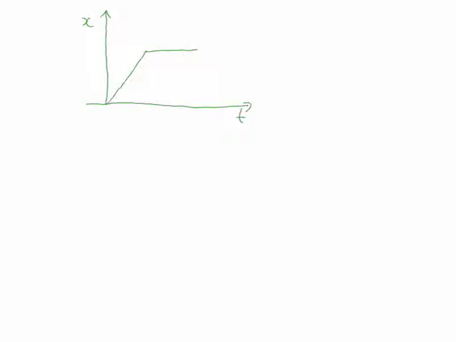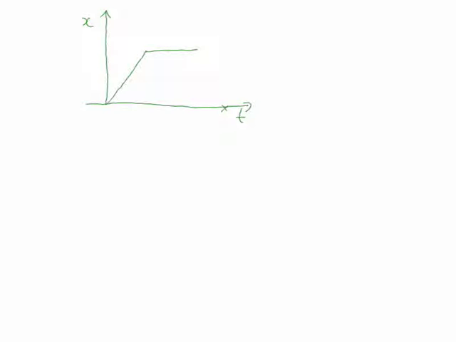So now we're down to B and C, and then it says it returns with a constant velocity. There are two ways you can think about that. You can think of it as, well, it's returning, so its position has got to go back to zero, which means it's got to end up back here on the x equals 0 axis if it's returning to where it started. So you've got to have a line pointing down for that, which would rule out B.